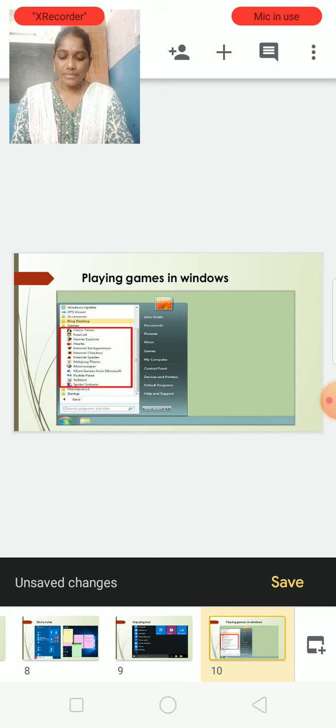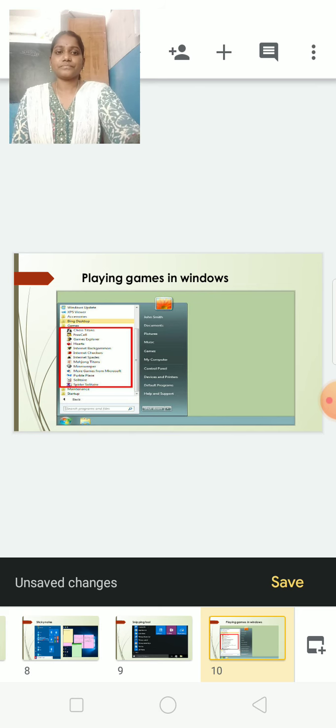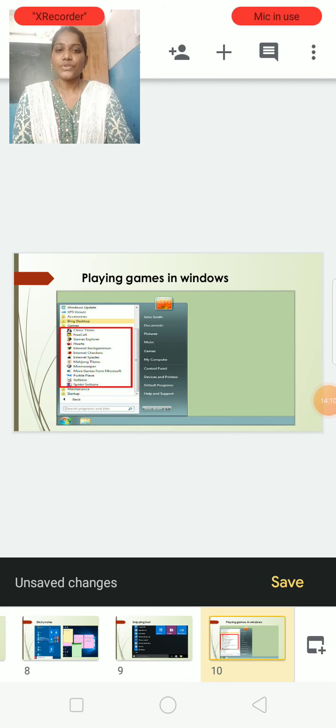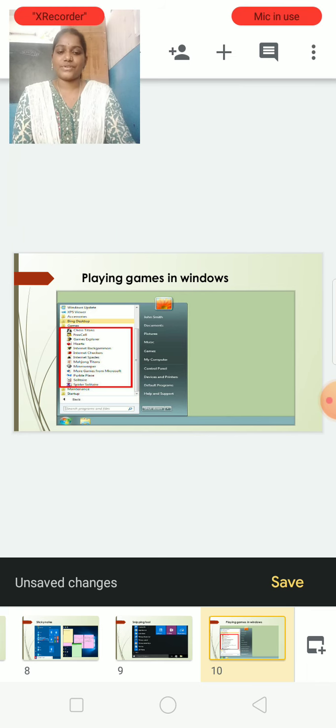So it has FreeCell, Chess Titans, Hearts, Purble Place, like this. It has different games. So whichever game you like, you can select that one and you can play it on the computer only.